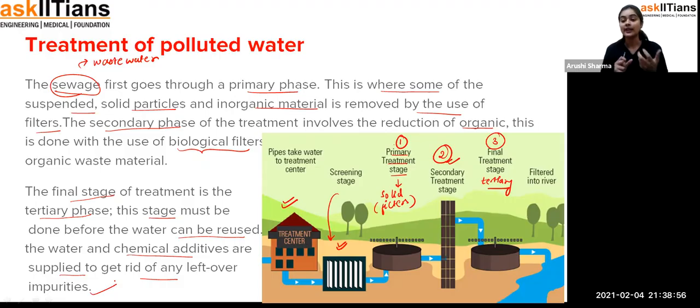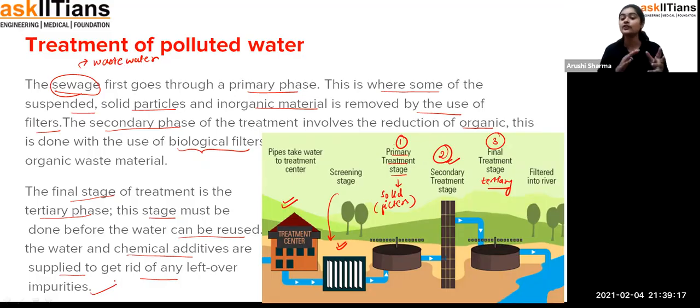After the removal of these things, then the final stage is there. In that stage, we add some chemicals so that if any impurities are there, they could be removed. As we have seen, chlorine acts as a disinfectant, so we can use such chemicals so that if any impurities are left over, they can be removed.